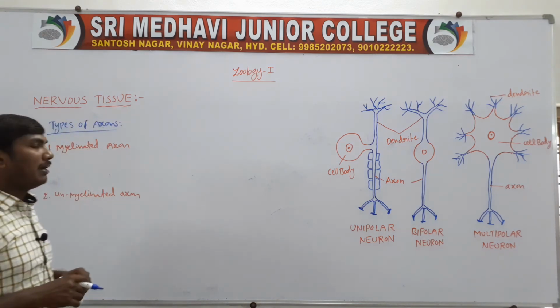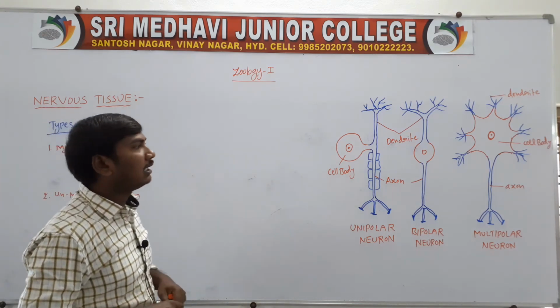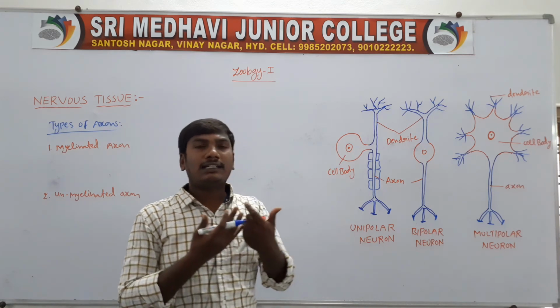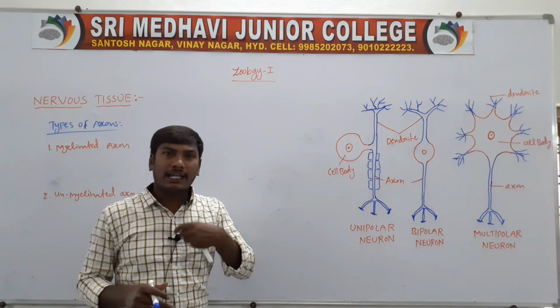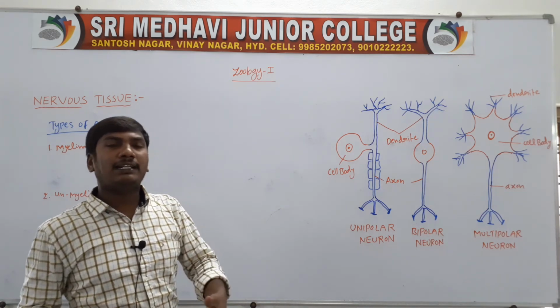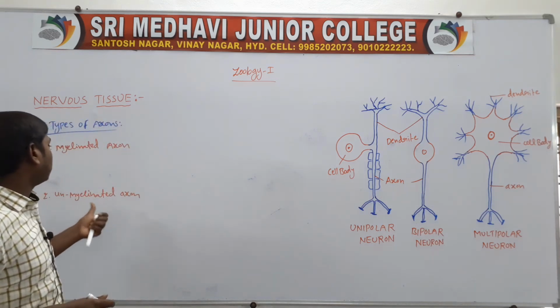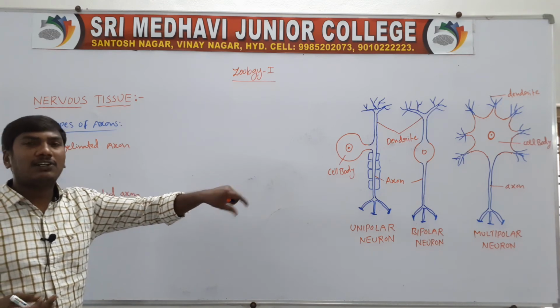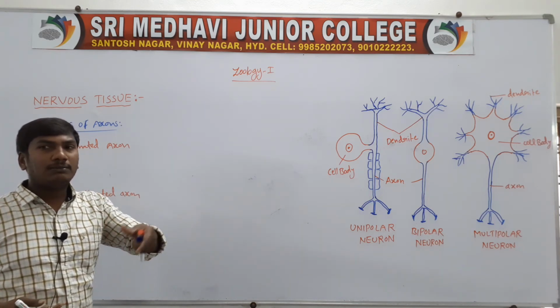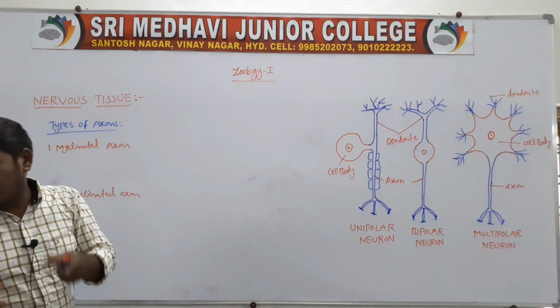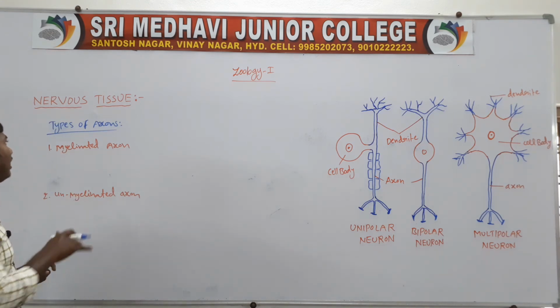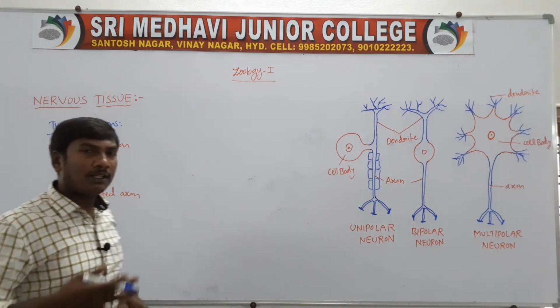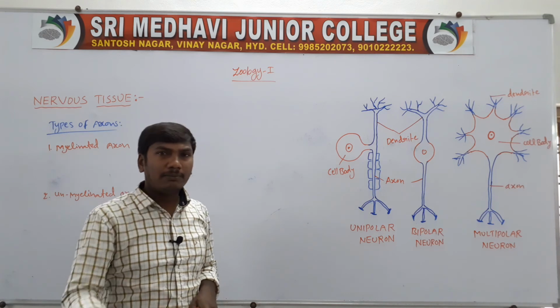Next one, unmyelinated axons. An unmyelinated axon means the axon does not contain a myelin sheath. That type of axons are called the unmyelinated axons. Presence of the myelin is called the myelinated axon. Absence of the myelin, these are called the unmyelinated axons. So they are the types of axons.